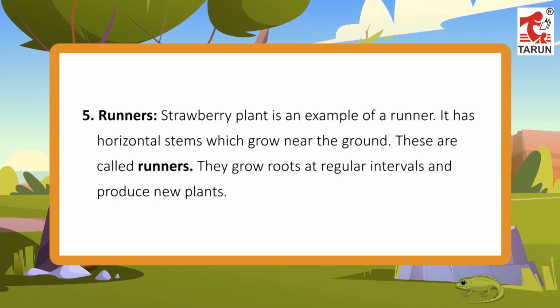5. Runners. Strawberry plant is an example of a runner. It has horizontal stems which grow near the ground. These are called runners. They grow roots at regular intervals and produce new plants.